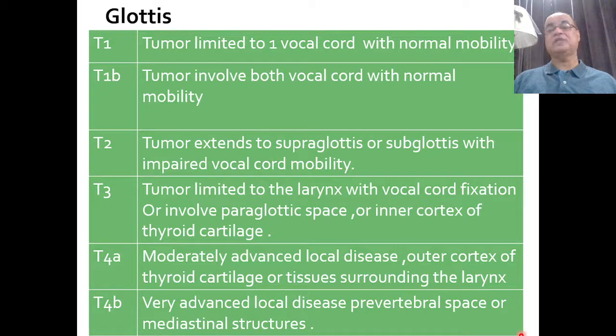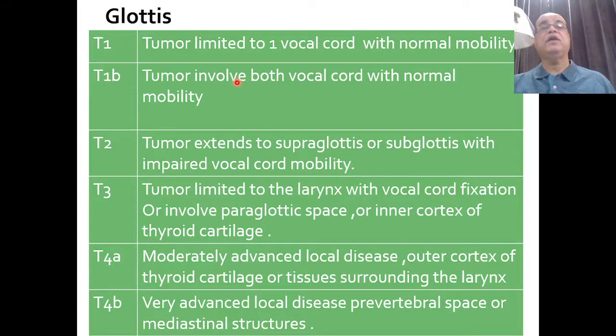In glottic carcinoma, T1A is when the tumor is limited to one vocal cord with normal mobility. T1B is when the tumor is involving both vocal cords but still there is normal mobility. T2 is when the tumor is extending to the supraglottis or subglottis with impaired vocal cord mobility.